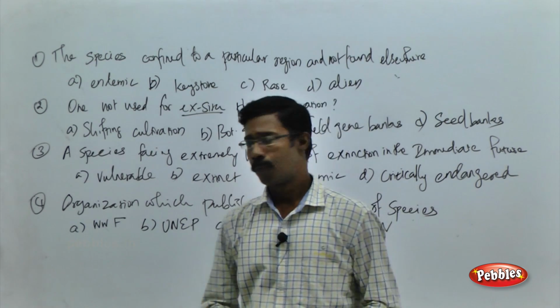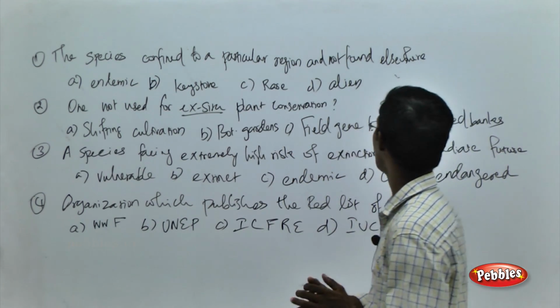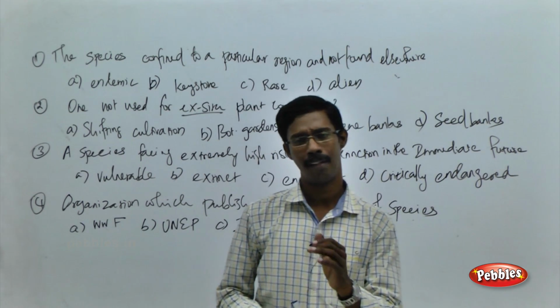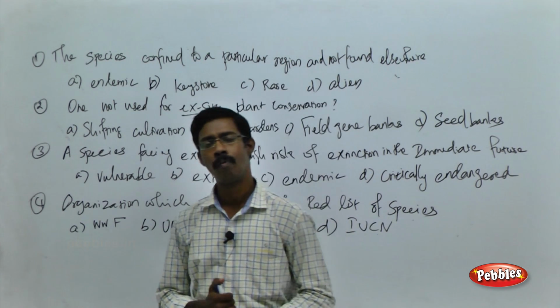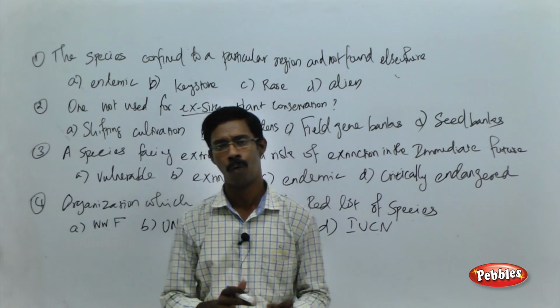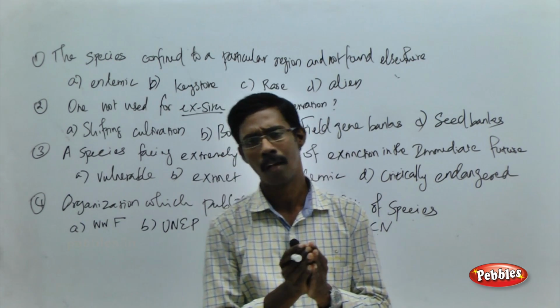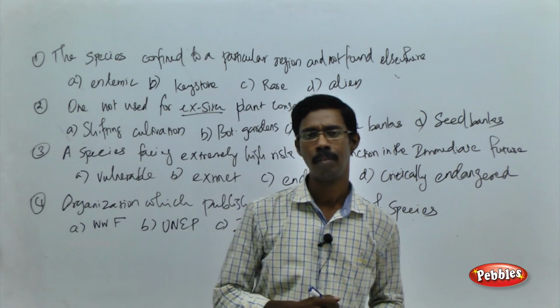And now see the next set of questions over here. The species confined to a particular region and not found elsewhere. Okay, so as I told you in the conservation of biodiversity losses, we have to identify the hotspots, and in that way we can preserve or conserve the species available in the particular hotspot. And there are some hotspots.